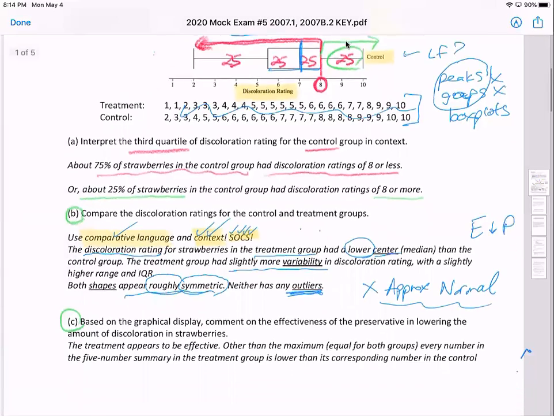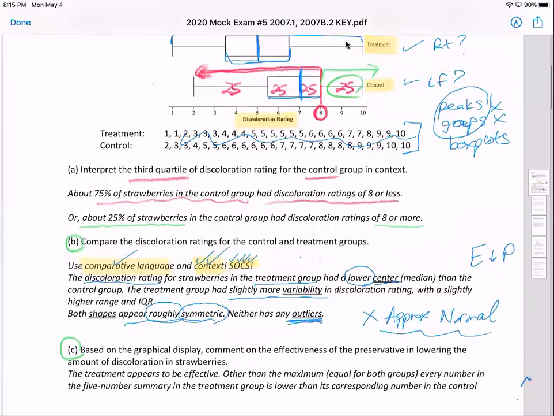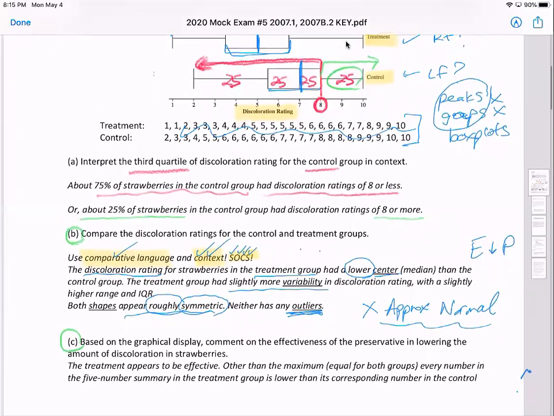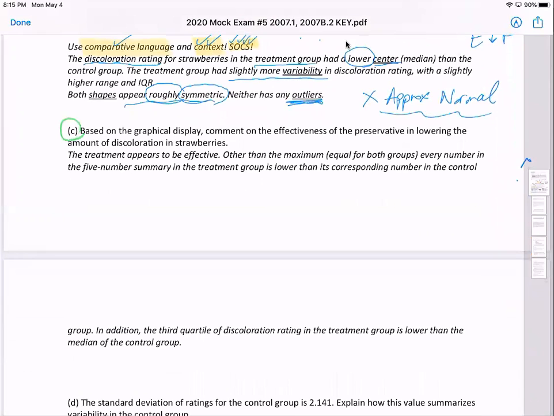Question C, based on the graphical display, comment on the effectiveness of the preservative in lowering the amount of discoloration in strawberries. I said, the treatment appears to be effective, other than the maximum, which is equal for both groups. You can see up there 10 and 10. Every number in the 5-number summary in the treatment group is lower than its corresponding number in the control group. In addition, the 3rd quartile of discoloration rating in the treatment group is lower than the median of the control group.